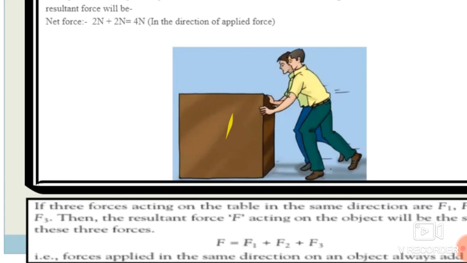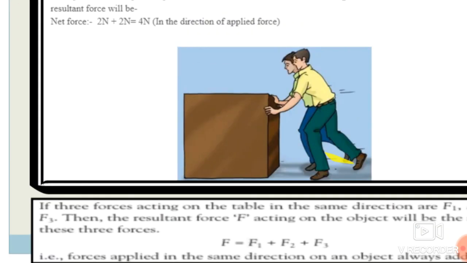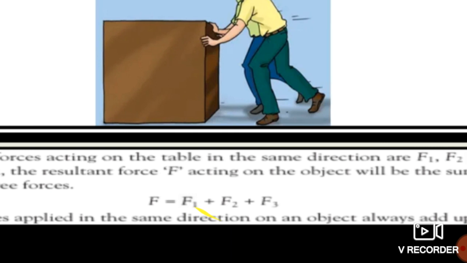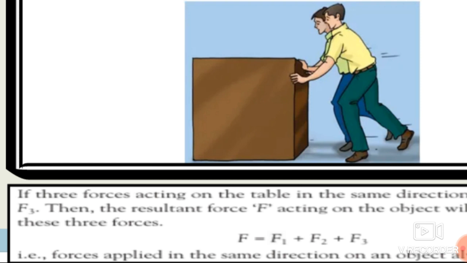If three forces are acting on a table in the same direction, suppose there are three forces F1, F2, F3, meaning three persons are there who can push the table. At that time, the resultant force F acting on the object will be the sum of these forces. So the actual force applied on that box by these three persons is the total of each person's applied force.